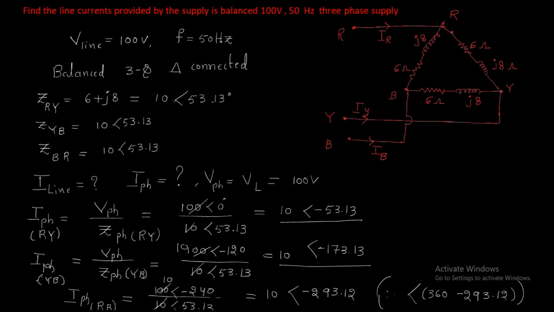Finding the line currents or line voltage first is difficult for the problem. That's why the given line voltage is always converted into phase. After that I find the phase currents, and after that the line currents. Okay, this is the procedure to do any problem.